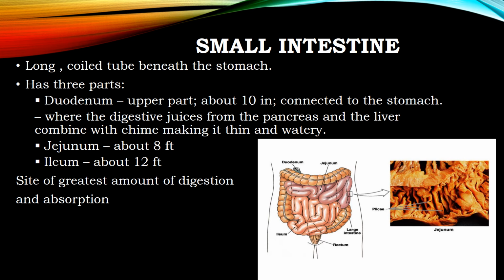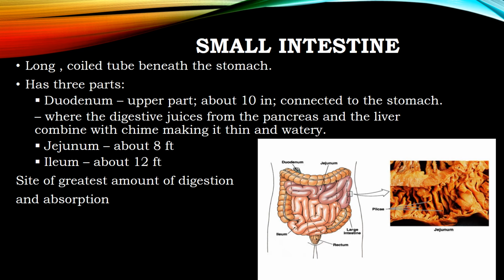You all know the duodenum, jejunum and ileum. Duodenum is the upper part. It connects to the stomach region, and to the duodenum there is a connection from the pancreas and liver, where the digestive juice from the pancreas and liver combines with the chyme and makes the chyme thin and watery. The jejunum is about 8 feet long, and the ileum is about 12 feet long. In the picture we can see the duodenum, jejunum and ileum portions, and the small intestine is the site of the greatest amount of digestion and absorption.